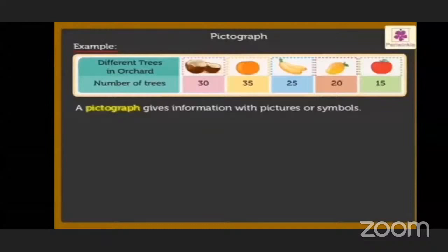Then the next picture is orange. Then the third is banana. Then mango. And the last picture is apple. So the number of coconut trees is 30. Then orange 35, bananas 25, mango 20 trees, and apple 15 trees.